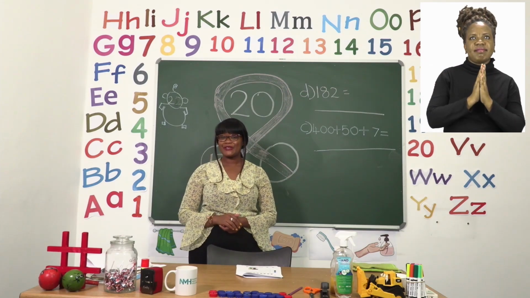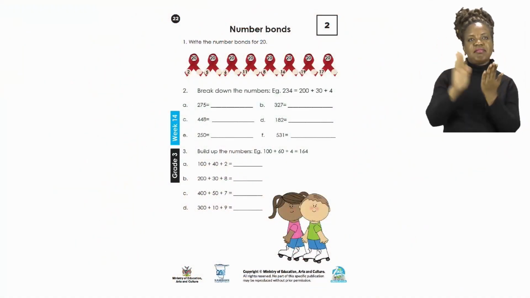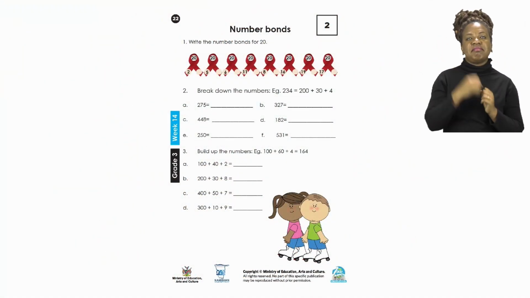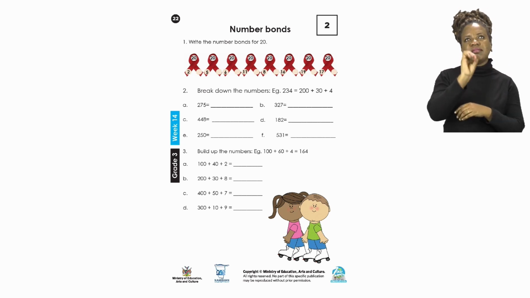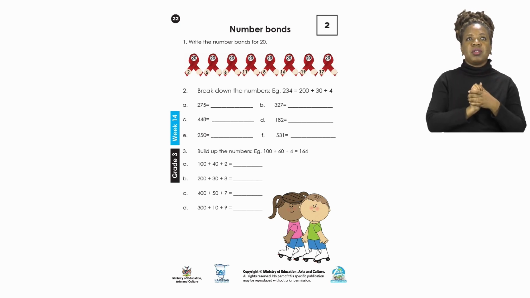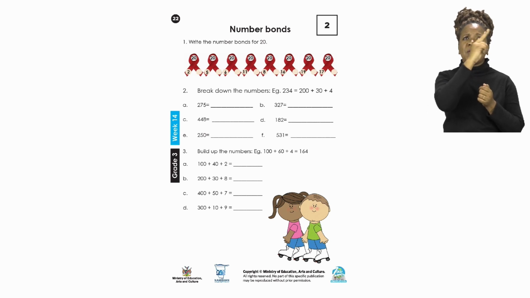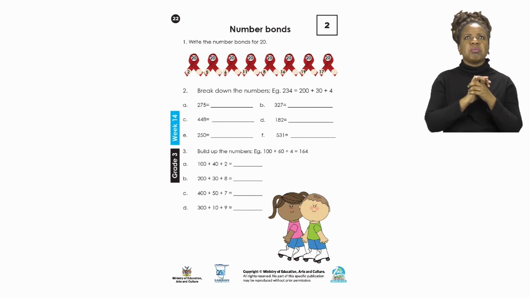Now we are going to go into a little bit of maths on page 22. On page 22, we are doing number bonds. Now we have 3 questions to answer with different parts to them. The first one is asking you to write the number bonds of 20. And as you can see, we have our ribbon with the 20 in the middle and with one number at the end. We're going to do the last one where we have 20 and 17 as one of our numbers. So let us take a look at the board.